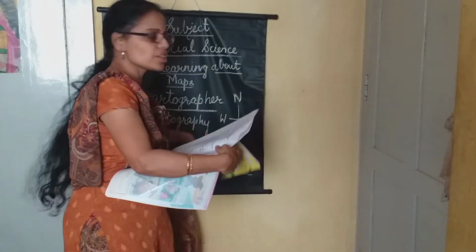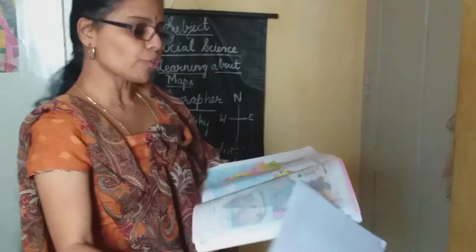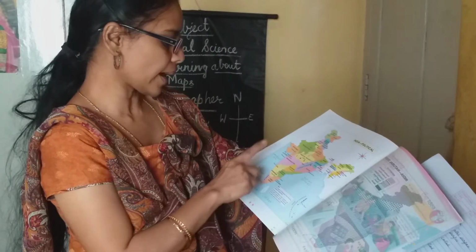Next, what are the features of a map? Heading, directions, scale, symbols and colors. From the heading you can find out which state is growing what. Then it shows the directions also. A map shows more than one kind of information. It not only shows the location of states and towns, it can also show what kind of crops are grown in which state. Again I am repeating this.